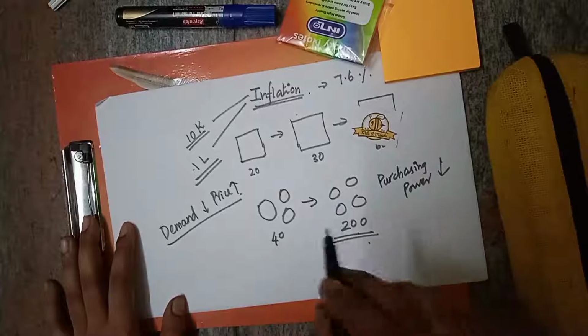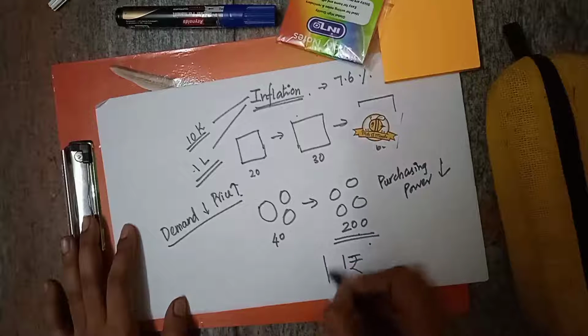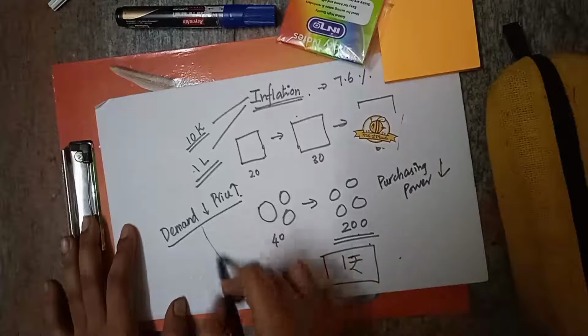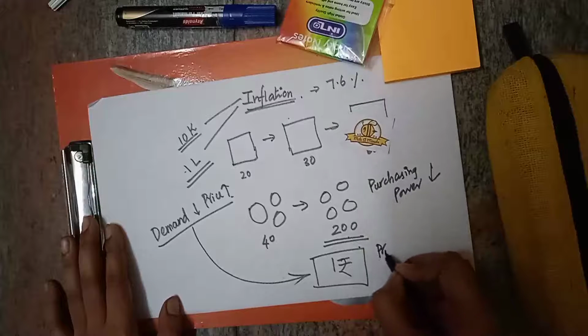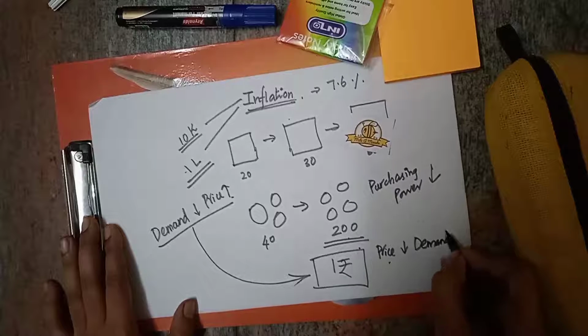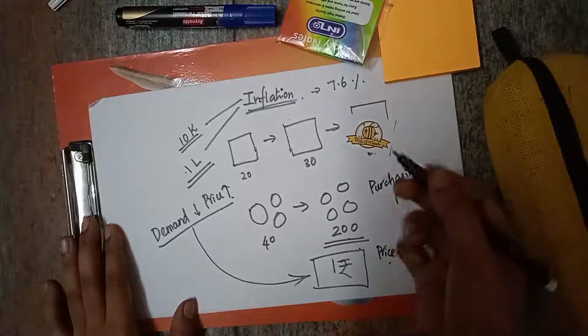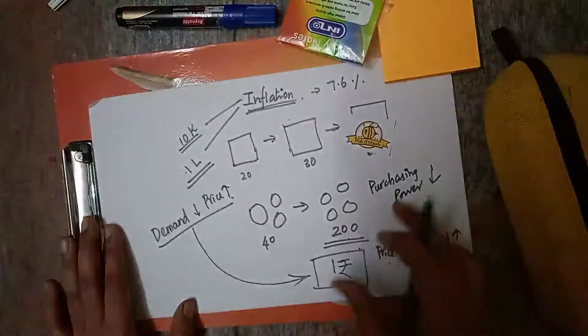If the onion is sold for 1 rupee, then all the people will demand it. Why? Because the price is reduced. So if the price is reduced, the demand will be increased. If the price is increased, the demand will be reduced. This is the relationship between demand and price.